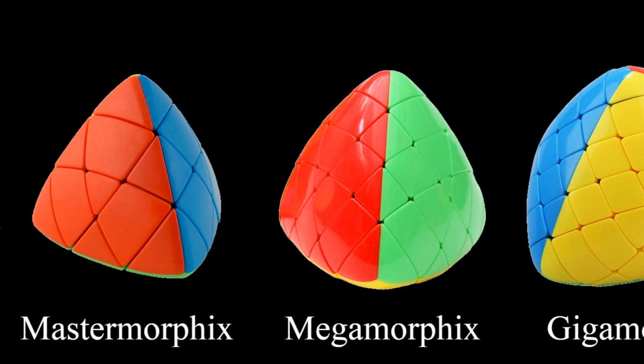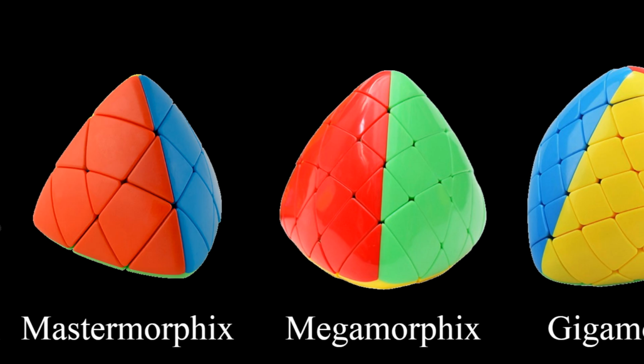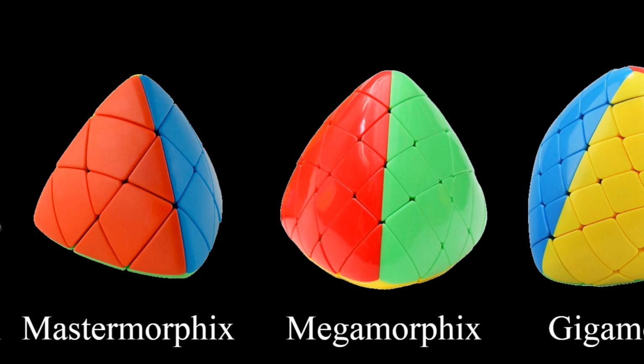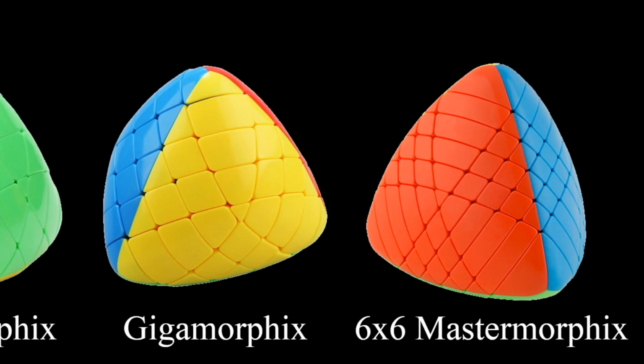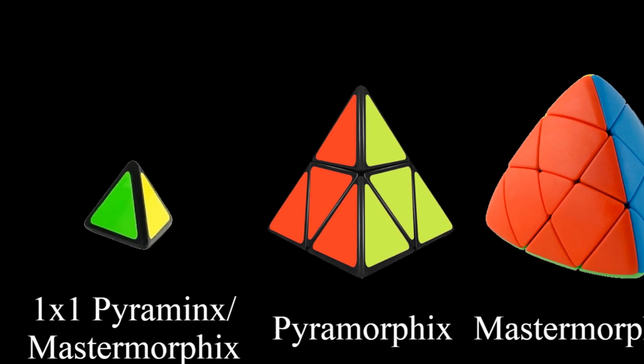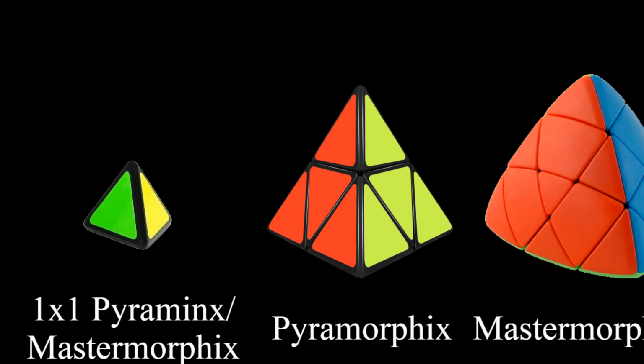Next, we have the morphixes. Unlike the spikes, there is actually some semblance of a naming system. The 3-layered one is called the Master Morphix, the 4-layered is called the Megamorphix, the 5-layered is the Gigamorphix, and for 6-layered and up, they just don't have names. Now for the smaller morphixes, the 2-layered one is called the Pyramorphix or Pyromorphix, I've heard it pronounced both ways. And then the 1-layered morphix, if it were to come into existence, would be identical to the Kilospike, since they would both just be a tiny tetrahedron. So I feel like we don't need to think about that one.